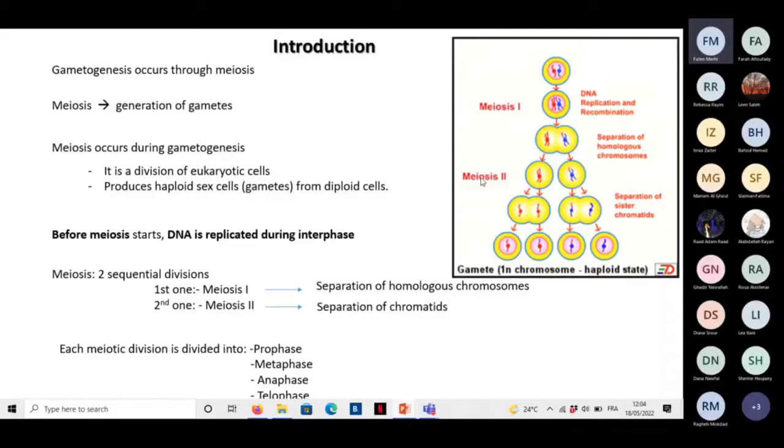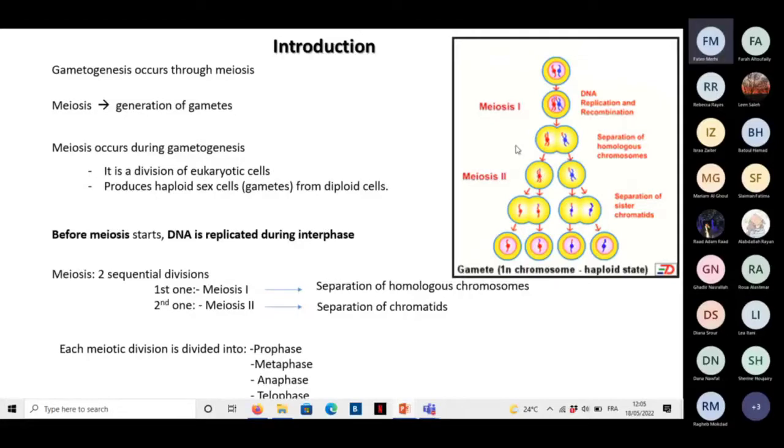And the meiosis 2 will allow the separation of the sister chromatids of the same chromosome in 2 different cells. So the meiosis 2 will lead to the separation of chromatids. The meiosis 2 is like the mitosis. We will have separation of sister chromatids. However, the meiosis 1 will lead to the separation of homologous chromosomes.